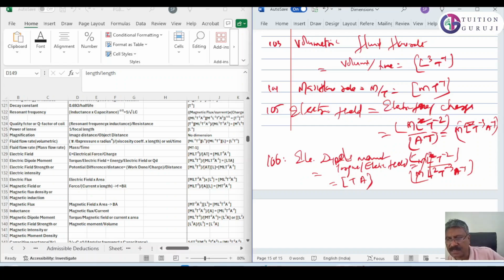The torque is correct here. Here only one L is there in the electric field. Therefore, it is actually L square in the torque. This one L will get cancelled, and the one L is already there. Therefore, it's L into T into A. Okay, it will be LTA.